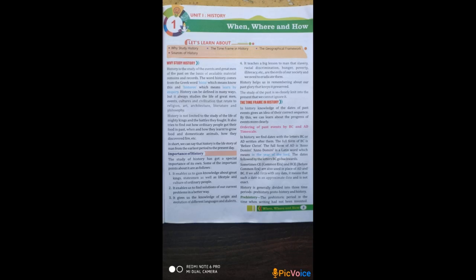So the dates followed by the letters BC go backwards. Sometimes CE, that stands for Common Era, and BCE, which stands for Before Common Era, are also used in place of AD and BC. And if we add circa with any date, it means that such a date is an approximate date and it is not exact. Suppose we find circa written somewhere, that means that date is not an exact date, that date is just an approximate date.